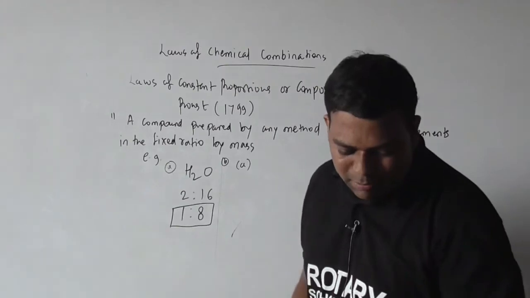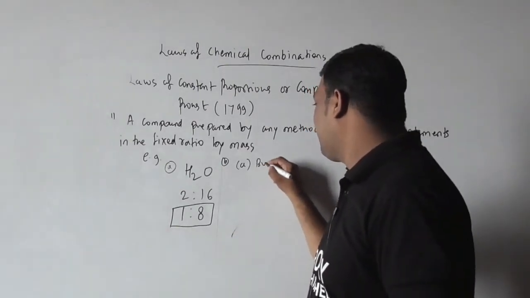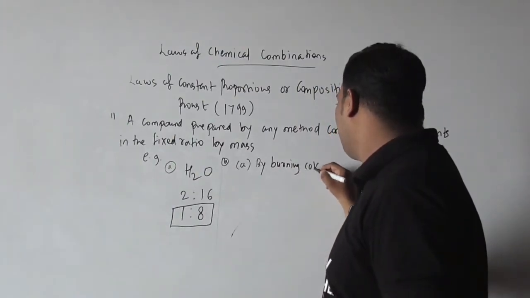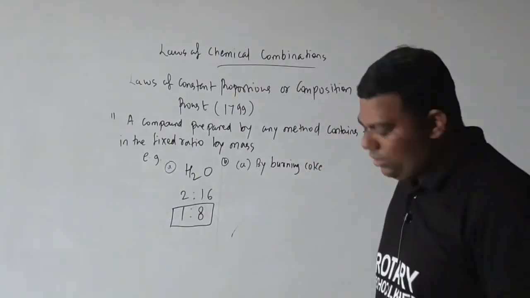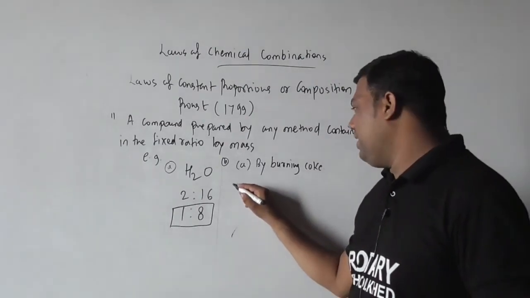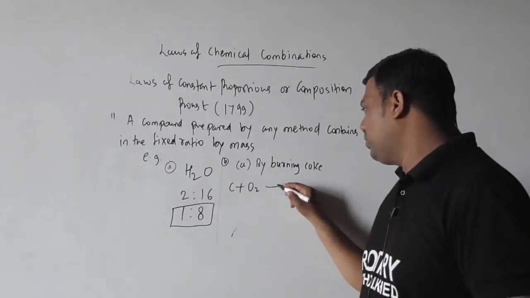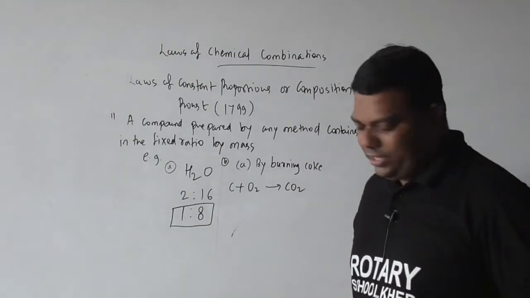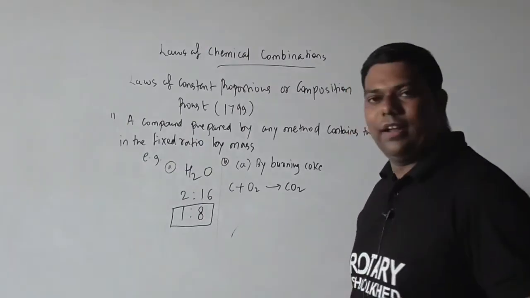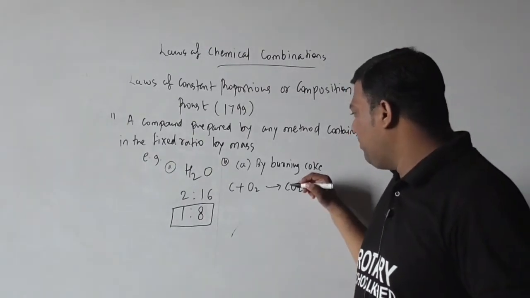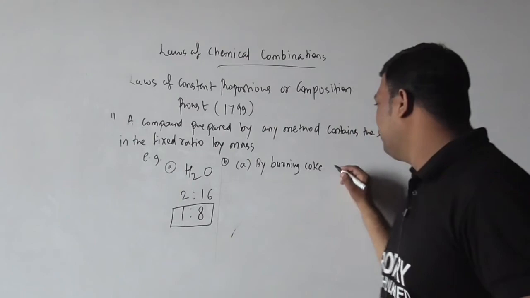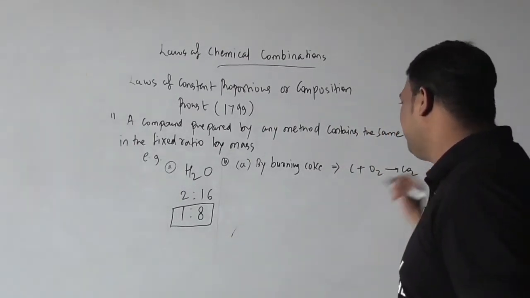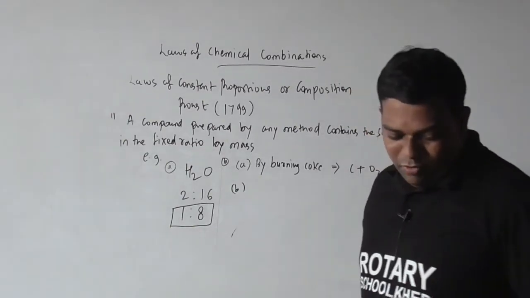Small a, we will discuss by burning coke. C plus O2 gives CO2. A better way to write the reaction here: by burning coke, C plus O2 gives CO2.